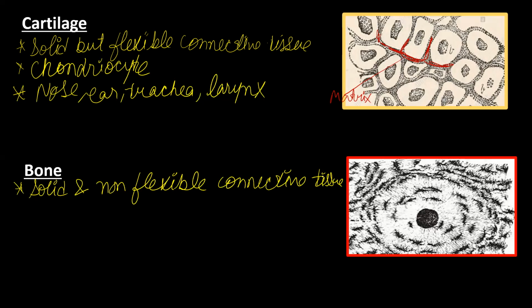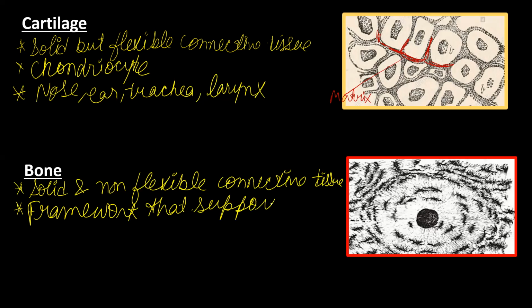It is the framework of the body, the framework that supports the body. Clear? And it is white in color. All of you know this. Why? Because it is rich in calcium and phosphorus.